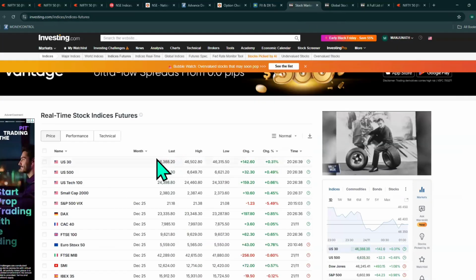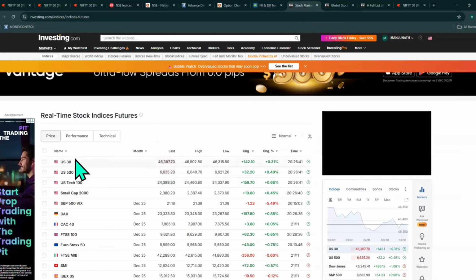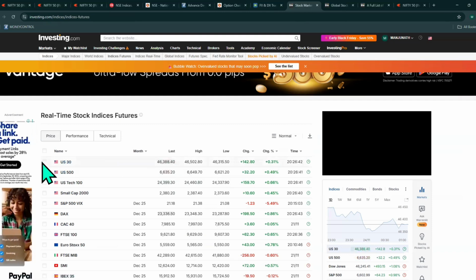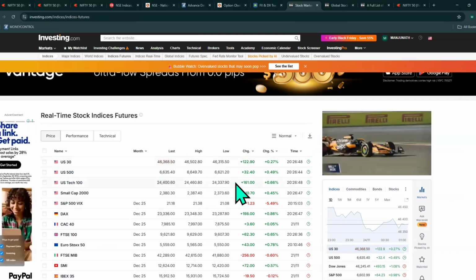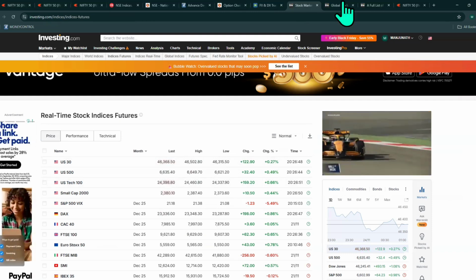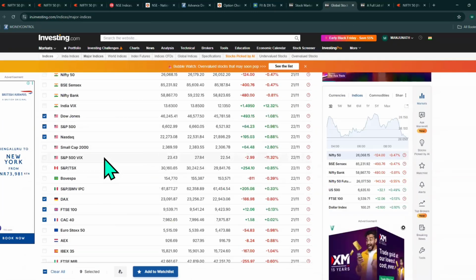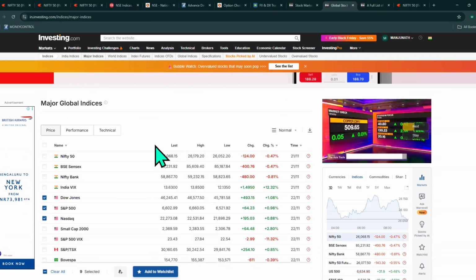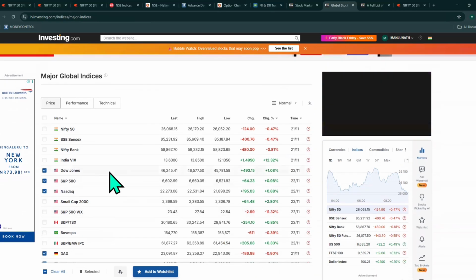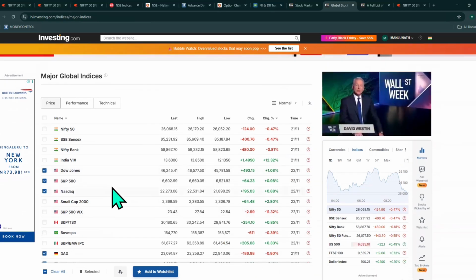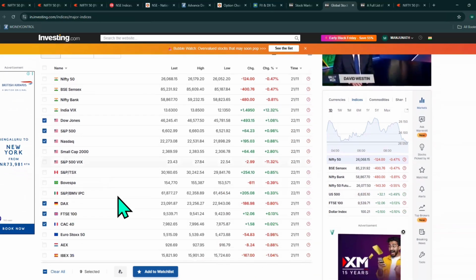If we go to the global market, first let's see US futures, how they are running now. US 30 is positive, US 500 positive, US Tech 100 positive. So three futures from the USA are running positively. So the data is bullish. Global markets, how they closed on Friday, since Saturday and Sunday are holidays: in the US market, Dow Jones positive, S&P 500 positive, Nasdaq positive.